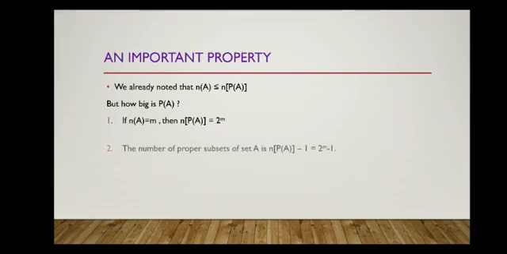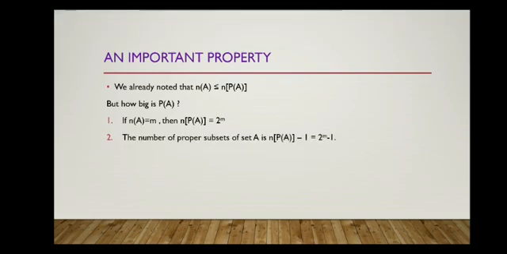So the number of proper subsets of set A is the number of elements in the power set of A minus 1. That is 2 to the power m minus 1. So if n of A is equal to m, then n of P of A, that is the number of elements in the power set, or the number of subsets that A can have, will be equal to 2 to the power m. The number of proper subsets will be equal to 2 to the power m minus 1 if A has m number of elements. We'll solve some problems in this video, then you will find it easy.